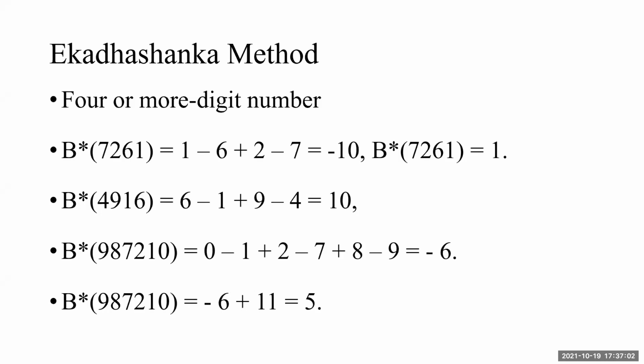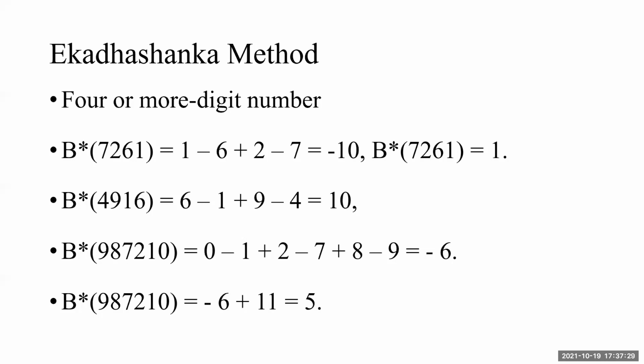For 4 or more digits, the procedure remains the same. For B star 7261, I start with 1 of the unit place, minus 6, plus 2, minus 7, which is minus 10. But for minus 10, I have to add 11 to get the positive Ekadashanka root, which is 1.